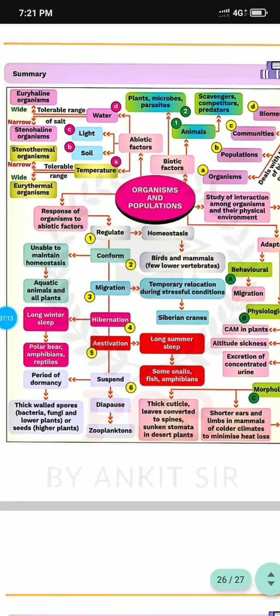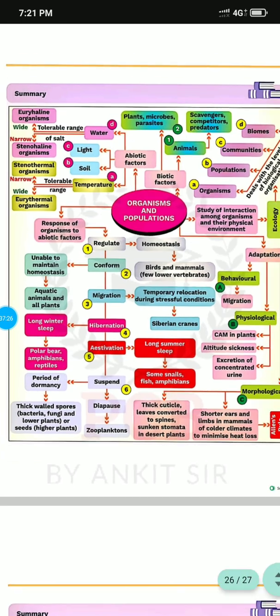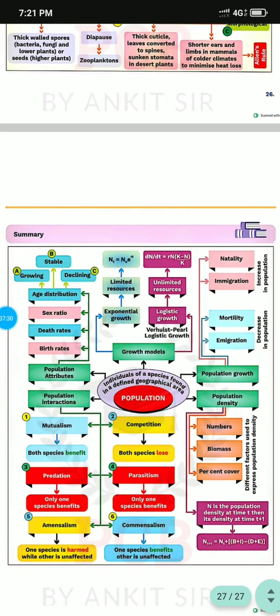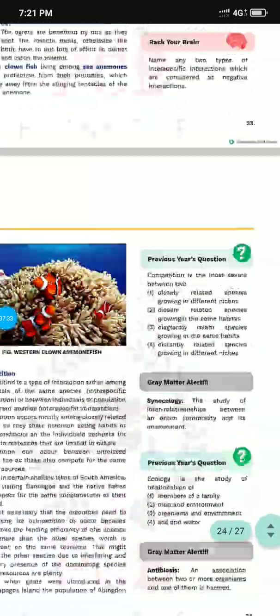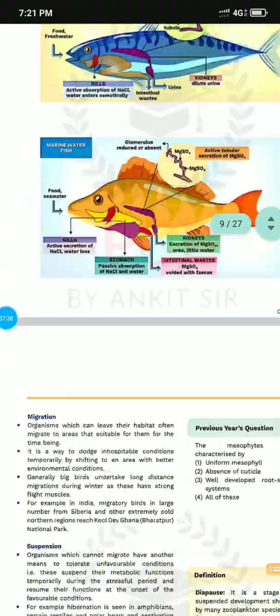Here, as you see, organism and population have different types of things: abiotic factors, temperature, water, light, soil; biotic factors, animals, scavengers, population, organism. A flowchart type of thing lets you easily understand ecology. Here also you can easily understand. So go through the subunits, and these chapters are very important.